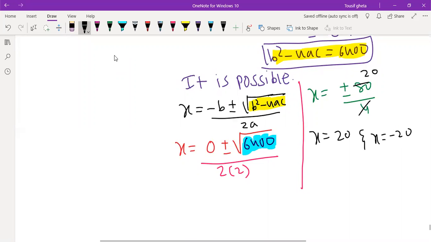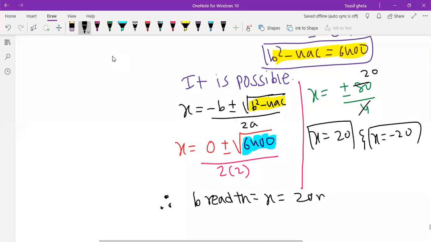We will take positive value, right? We will take positive value. So therefore, breadth is equal to x is equal to 20 meter. Length is equal to 2x. So 2 into 20 is equal to 40 meter.